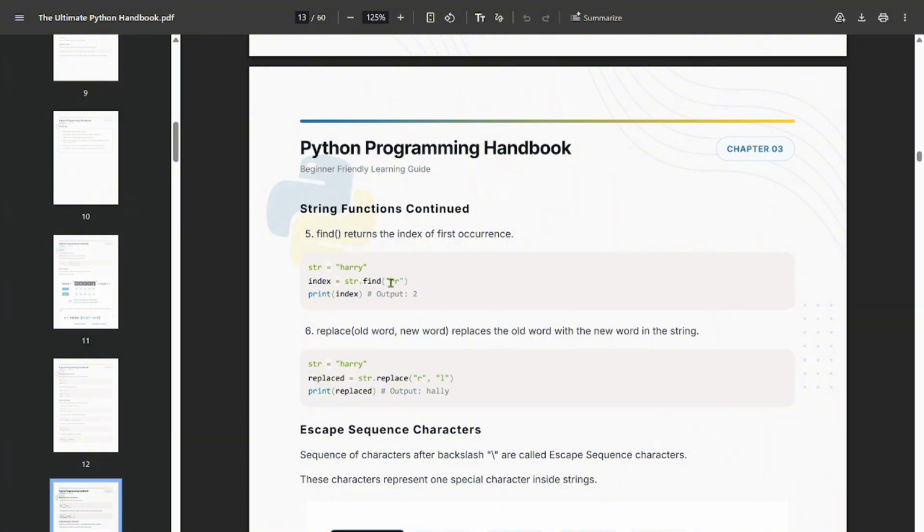Now find is used to find the index. It will return the index where R is. And if you are giving it 2 R's, it will verify the R and give the first index, like 0, 1, 2. From here it is 3, but it will give you 2.